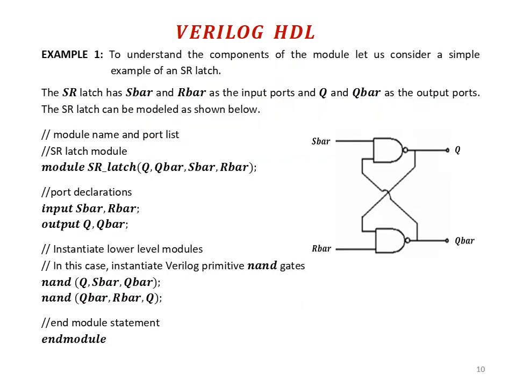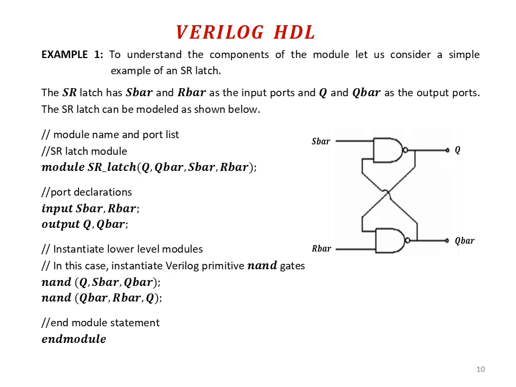Okay, now let us see a simple Verilog program, written for an SR latch. In an SR latch there are 2 inputs, S bar and R bar, and 2 outputs, Q and Q bar. In the beginning of the program you have to write the module keyword and then the module name, which is SR underscore latch. After that you have to write the input and output ports. The output ports are Q and Q bar, and the input ports are S bar and R bar.